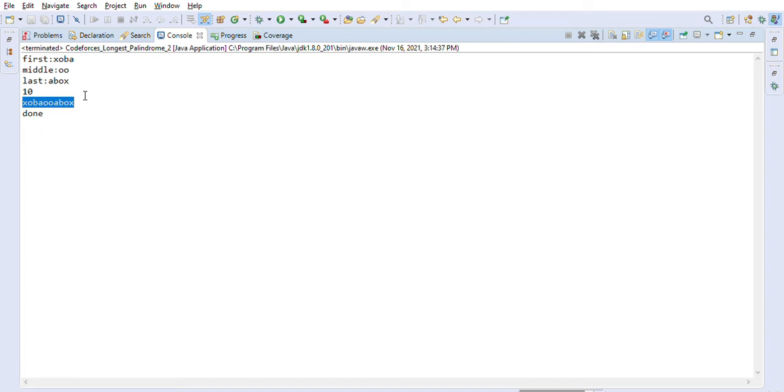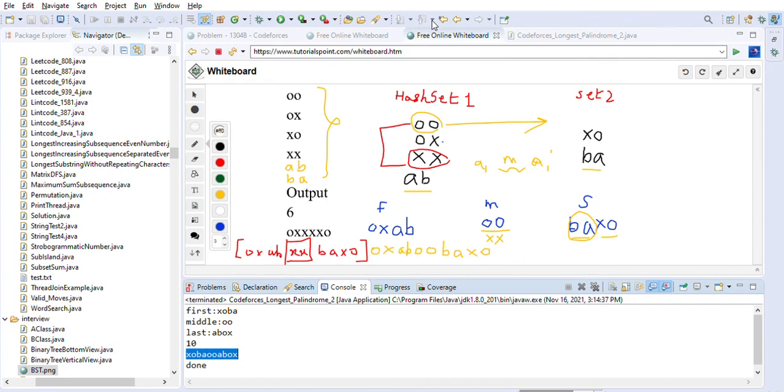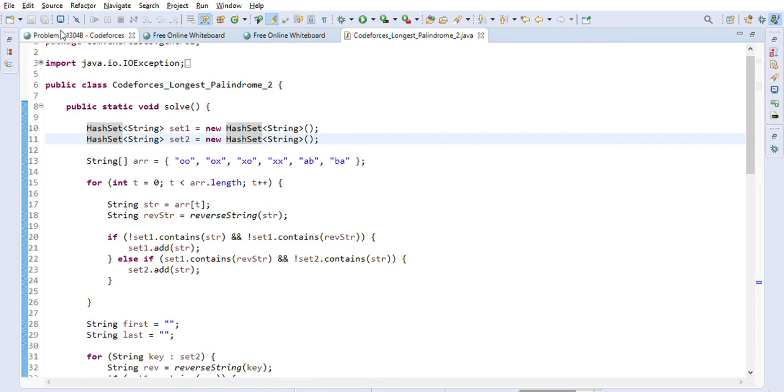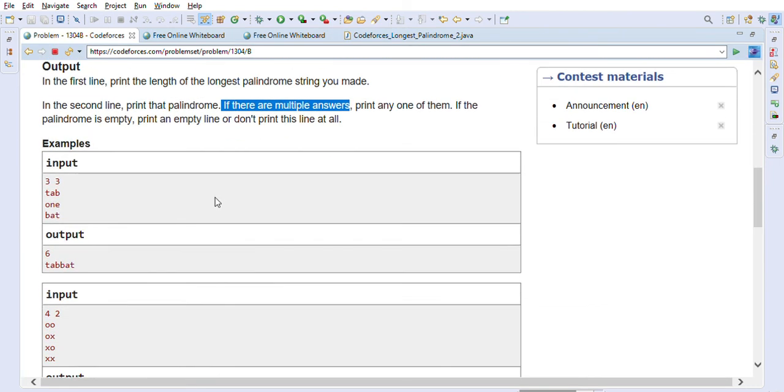So this is the combined string, and it is a palindrome. You can read it from front and back, and it reads the same. It's a palindromic string. So this is the approach that we took to solve this problem with the help of a set.